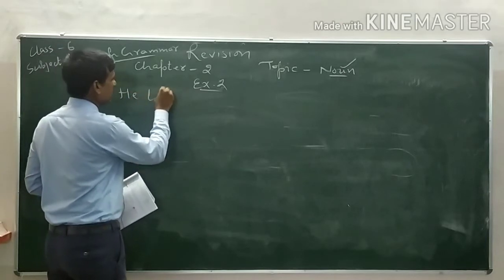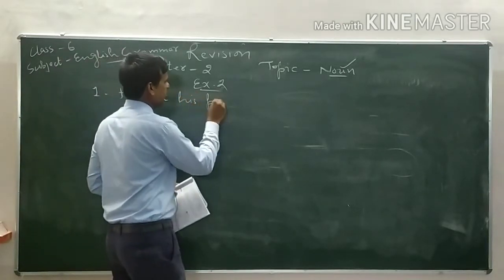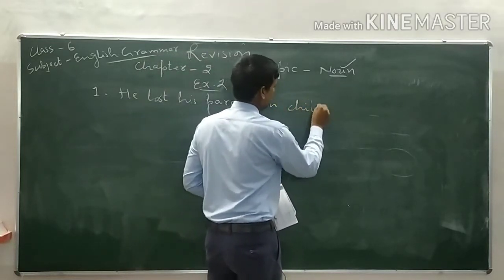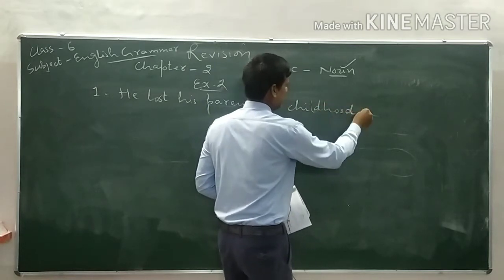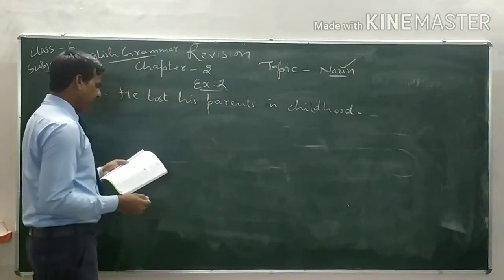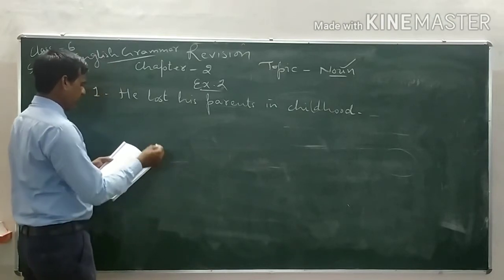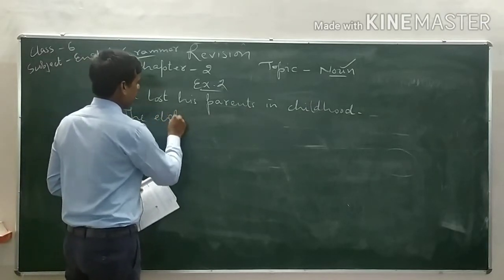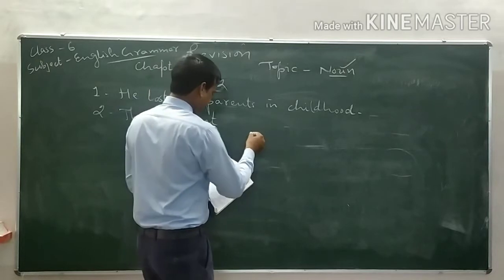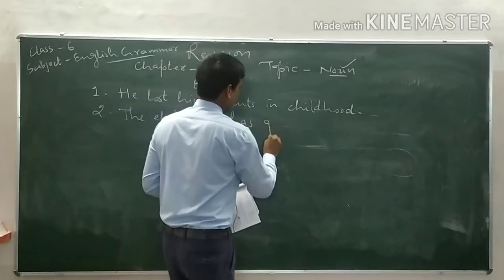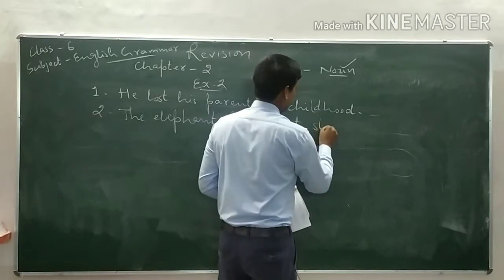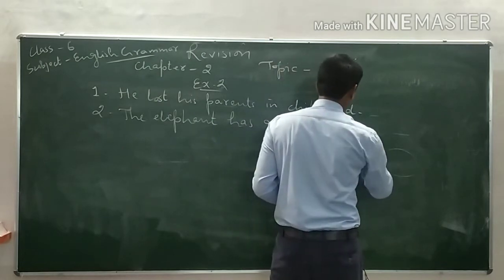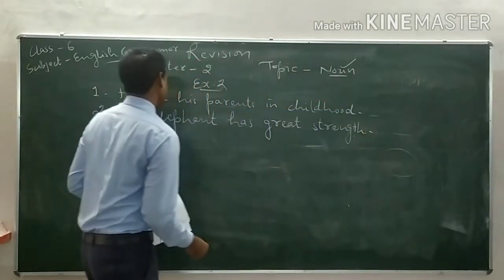He lost his parents in childhood. Number 2, the elephant has great strength. The elephant has great strength. Number 3,